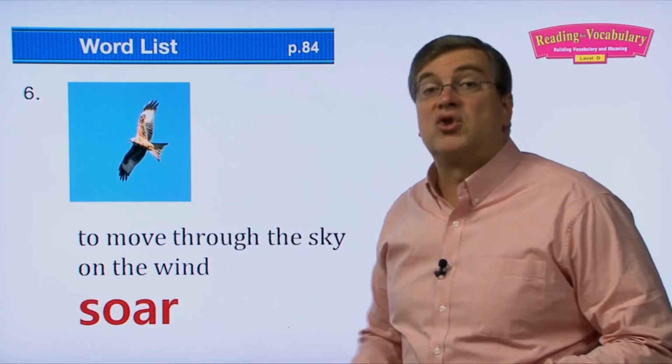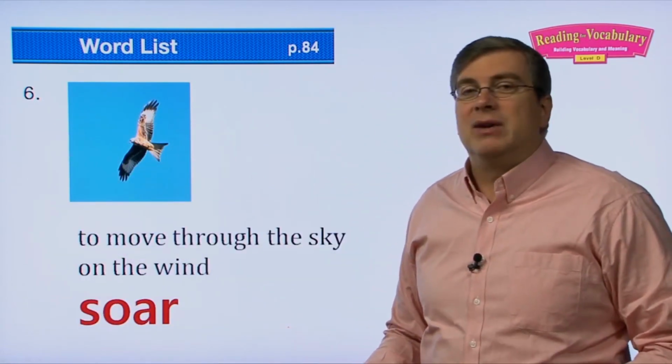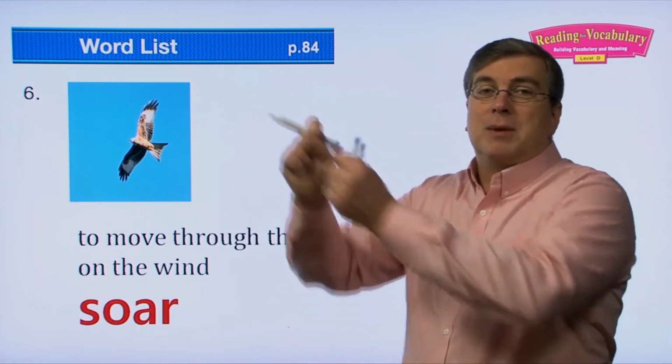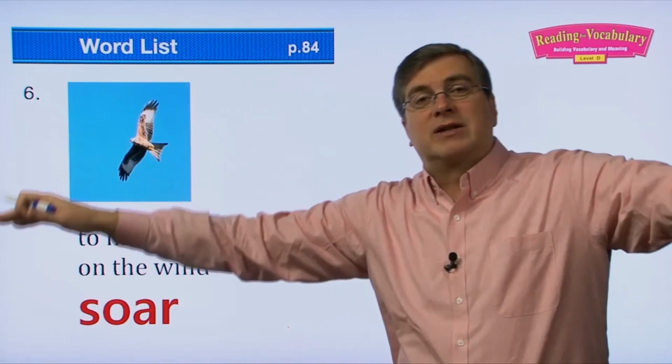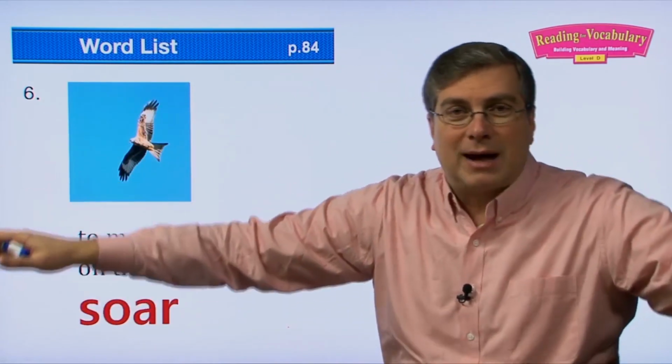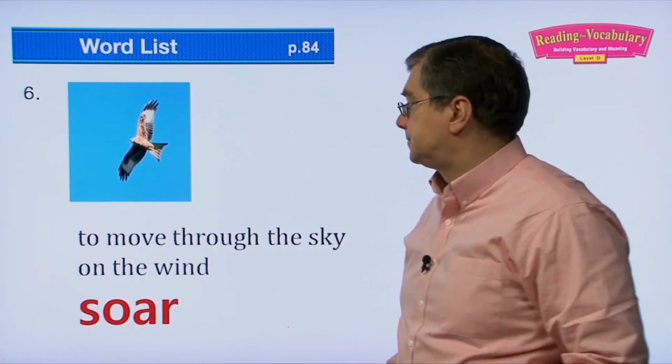We say they are soaring, to soar. Some types of airplanes, right? They don't have an engine. They go up in the air. They're being pulled up in the air by another plane, and then they're released. And then they just kind of glide down back to the earth. They're soaring through the air, to soar.